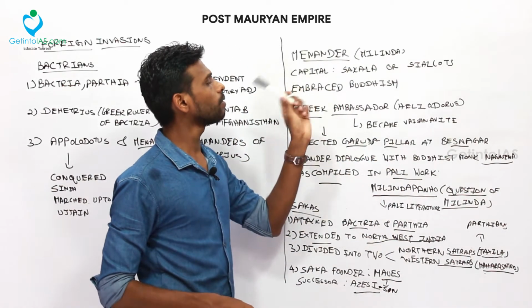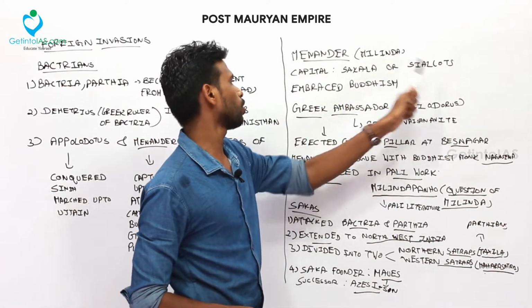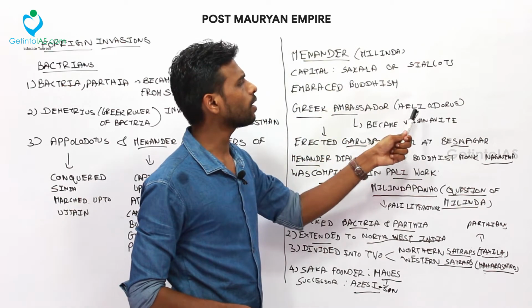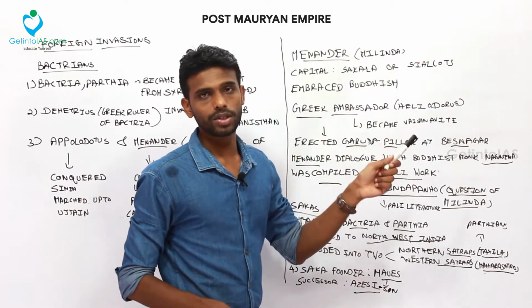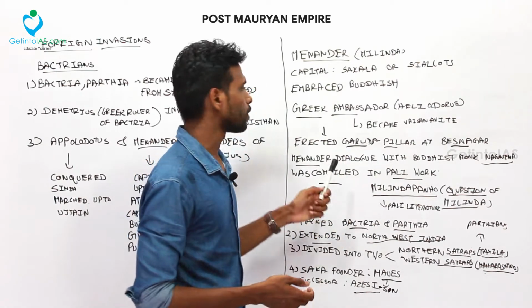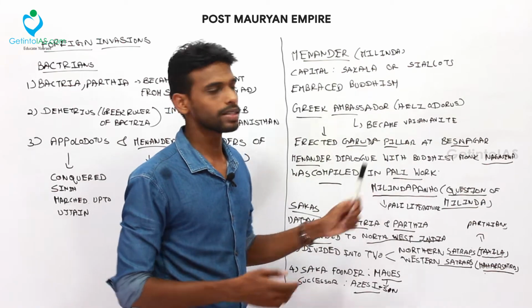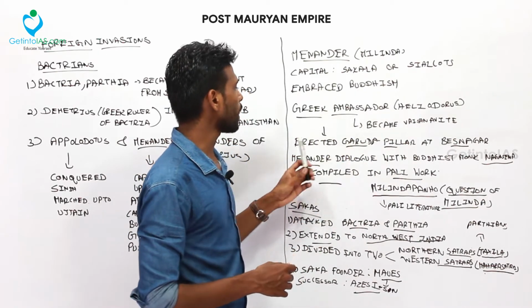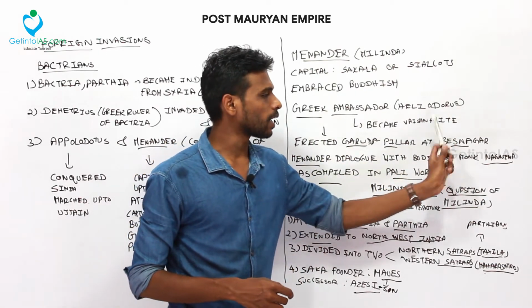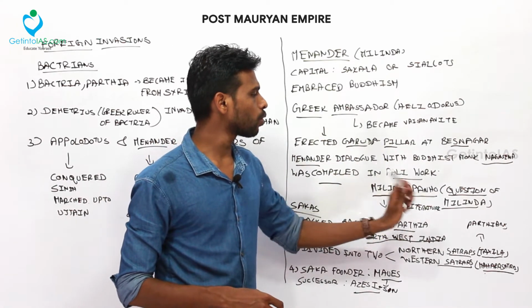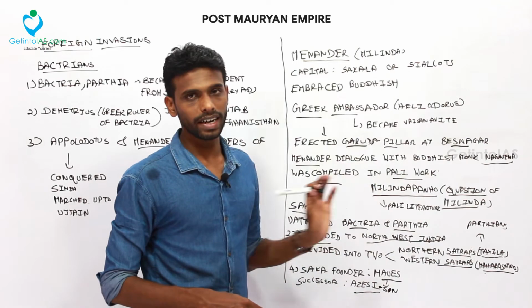Menander's capital was Sagala or Sialkot. He embraced Buddhism, and during this period, the Greek ambassador Heliodorus became a Vaishnavite. Vaishnavite means praying to Lord Vishnu, and he erected a Garuda pillar at Besnagar. Garuda is the vehicle of Vishnu. And Menander's dialogue with the Buddhist monk Nagasena was compiled in a Pali work called Milinda Panho, Questions of Milinda, a Pali literary work.